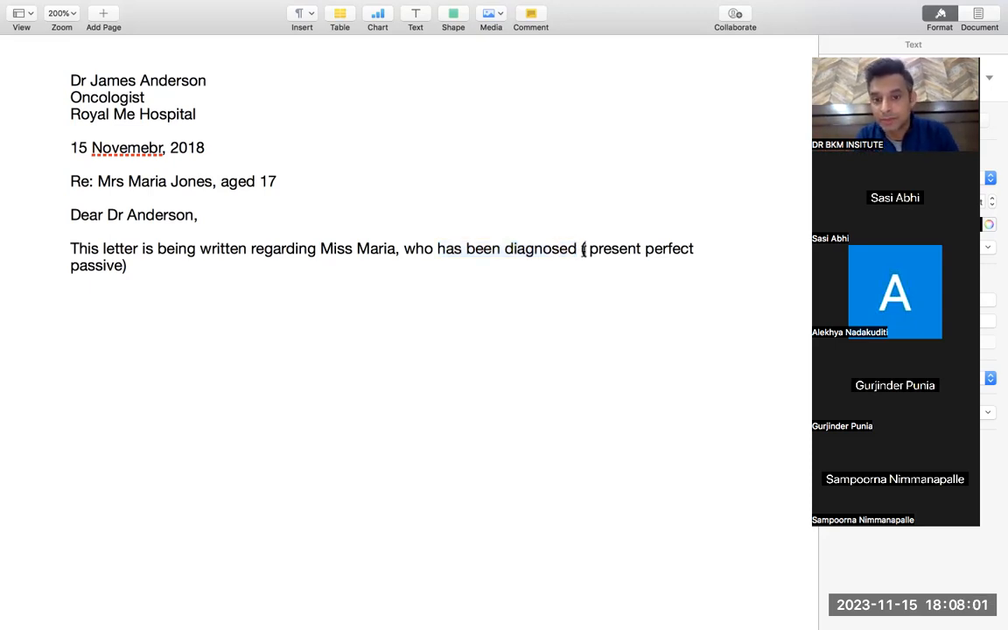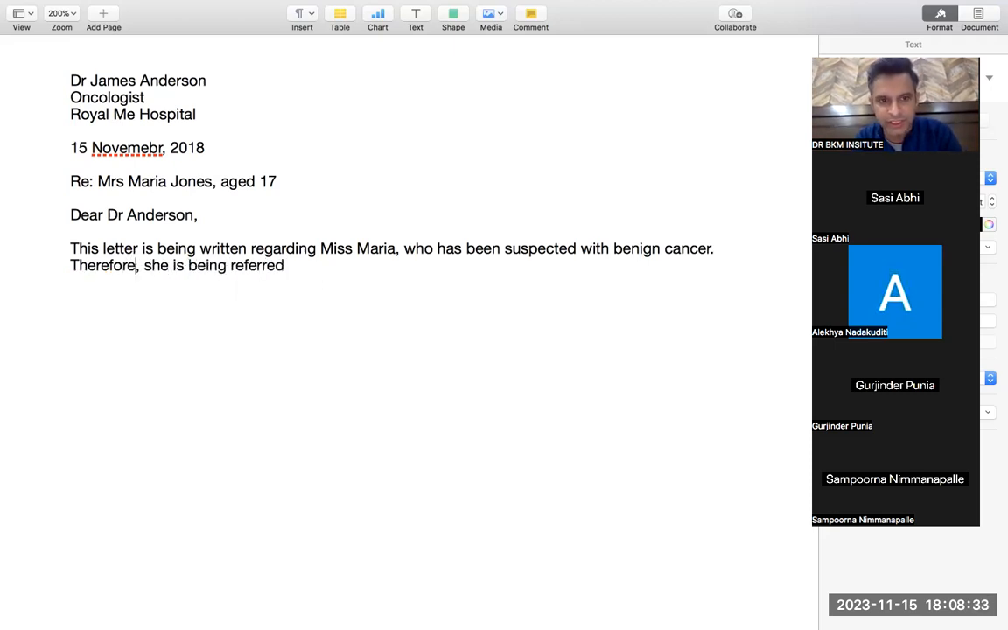So when there is has been plus the third form, it is a present perfect passive voice. Now if the patient is by chance suspected, if there is a question mark given, that means the patient is suspected. So you just replace the word. This letter is being written regarding Miss Maria, who has been suspected with whatever cancer has been given, benign cancer. Full stop. Therefore, she is being referred. Forgive me for the spelling mistake. Therefore, commas also note. After therefore, there should be a comma.